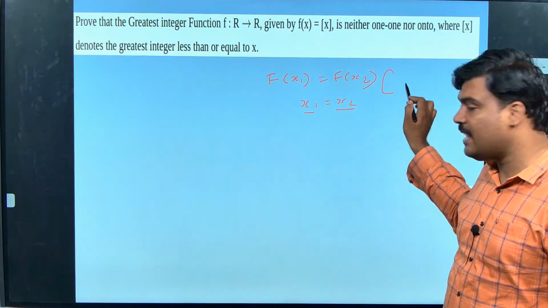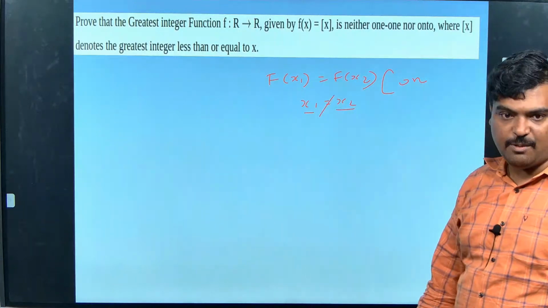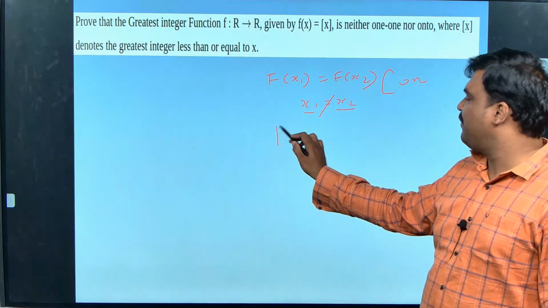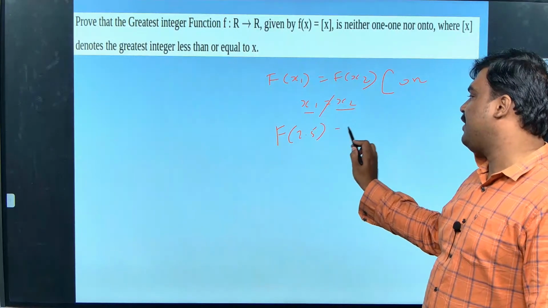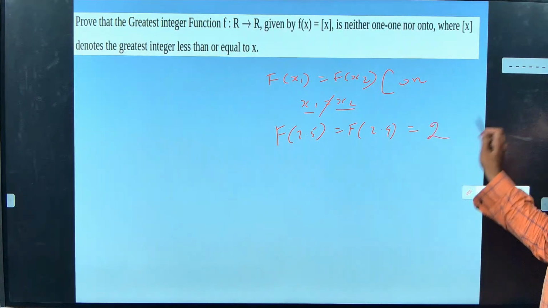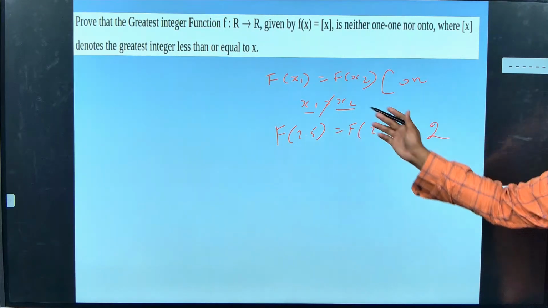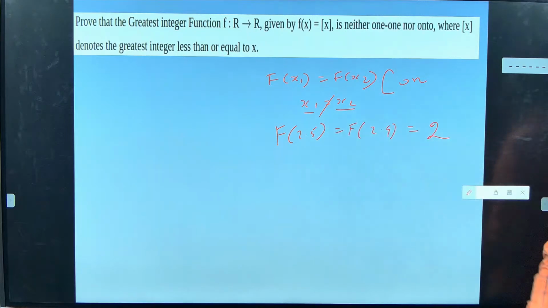If that is so, what is it called? One-to-one. But here the problem is that I get equal outputs even when the inputs are not equal. What are they? F of 2.5 is equal to F of 2.9 is equal to, sorry, equal to 2. I gave an example where x1 and x2 are not equal, but f of x1 and f of x2 are equal. So it is not a one-to-one function.